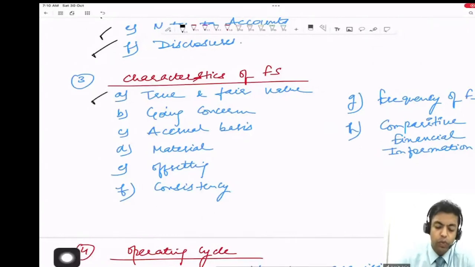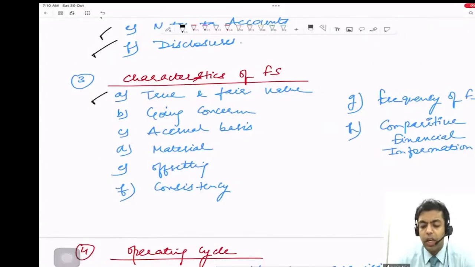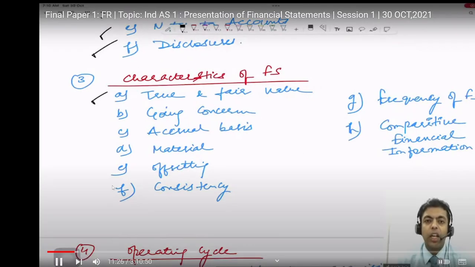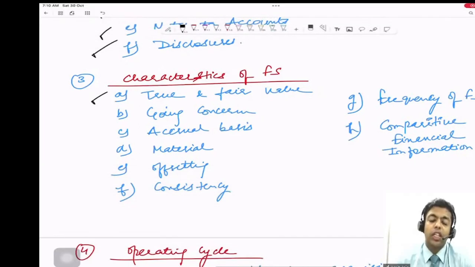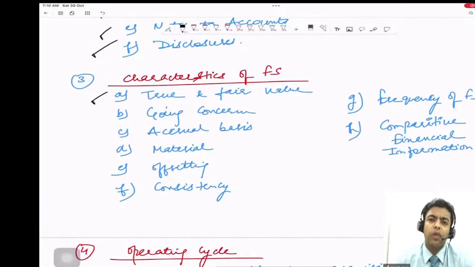One is the true and fair view. A very important statement we have mentioned is that the company has to provide an explicit and unreserved statement in the financial statement for the compliance of Ind AS. What we said is that there is no reservation of the compliance of any standard. A company cannot write in its financial statement that out of 39 standards, I have complied with 38, one I am not complying with. If that is the scenario, it means those financial statements are not in compliance with Ind AS, right?